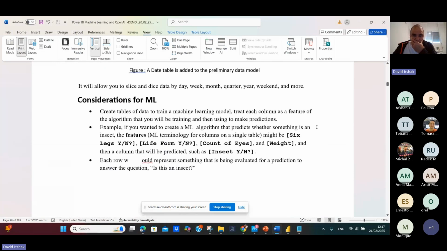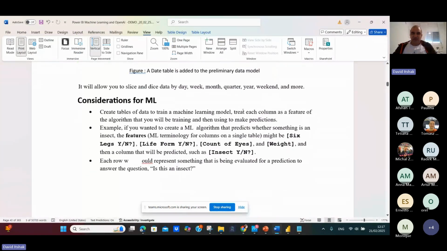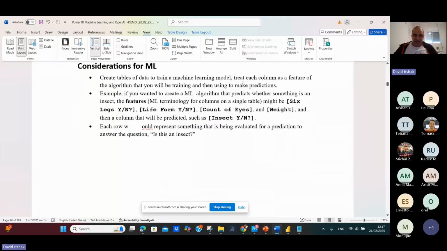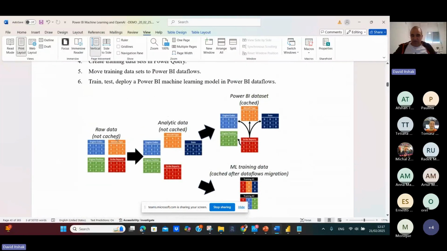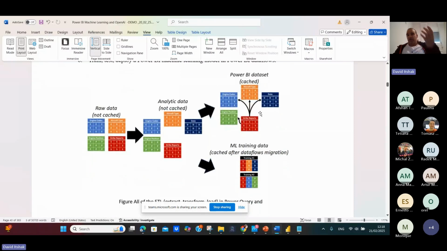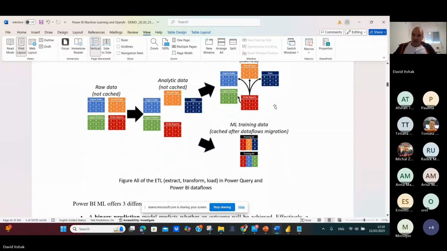So we'll talk about it, but consideration for image. So we want to slice by date, week, months, etc. If you are looking at this here, we can see the raw data, which will not be uploaded to the Power BI service. Where you're working with Power BI service, we'll create this stage of data, which is analytic data. From this, we'll create the Power BI dataset for the ML service, or Power BI, and ML training data.